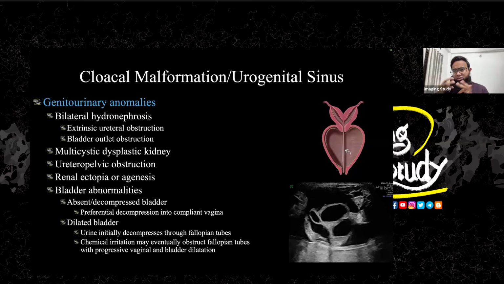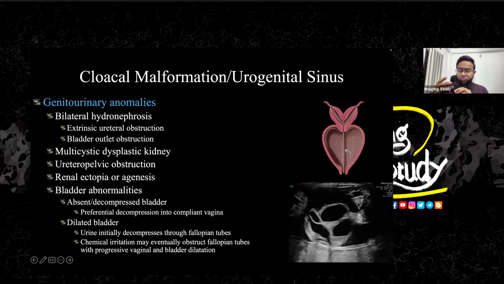Now, as it is known as urogenital sinus, about the uro part, you may see some renal abnormalities, and commonly due to the obstructive nature and compression over the bladder and ureter, you will see bilateral hydronephrosis, or a common association is the multicystic dysplastic kidney.